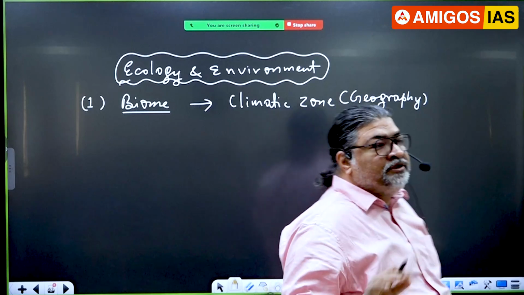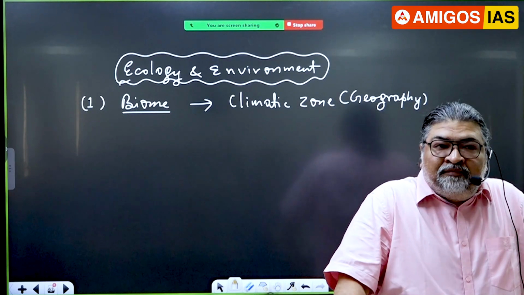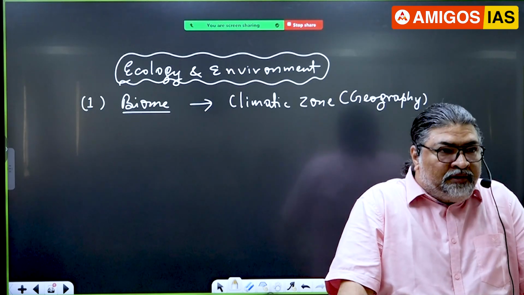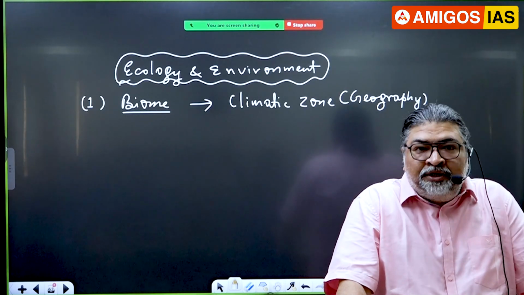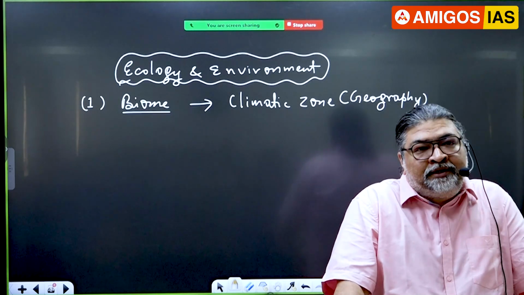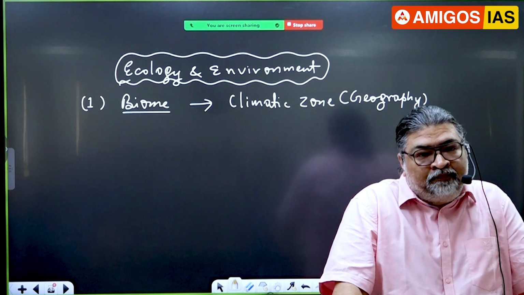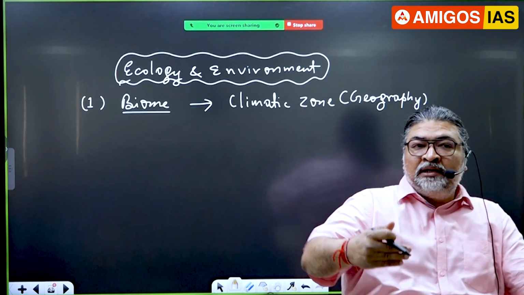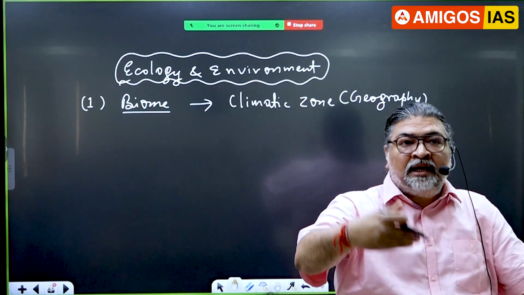Remember that out of 100 questions in the GS paper, around 50% of the questions will be on the theory part. I'm talking not only about the ecology and environment part, but all the subjects: history, economy, polity. UPSC will always go back to certain theory part, that is the static part. So biome is one topic linked with geography, right? I'll give you an example of how you can connect geography and environment. What is something called biogeography, biodiversity, environment, and geography.